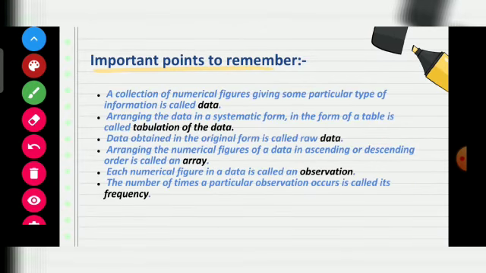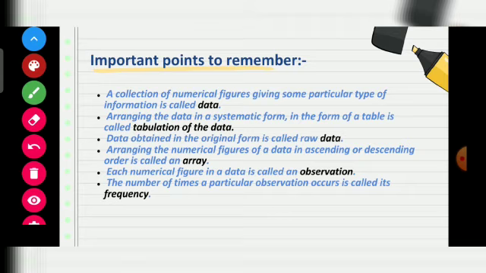Few points to remember. Data: a collection of numerical figures giving some particular type of information is called data. Arranging the data in a systematic form in the form of a table is called tabulation of the data. Data obtained in the original form is called raw data. Arranging the numerical figures of a data in ascending or descending order is called an array.